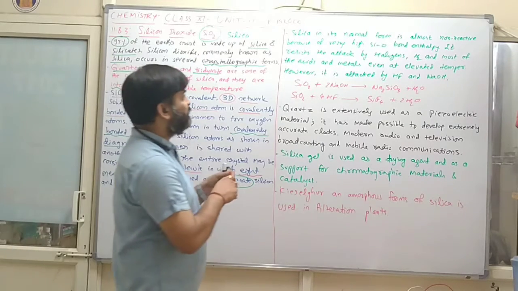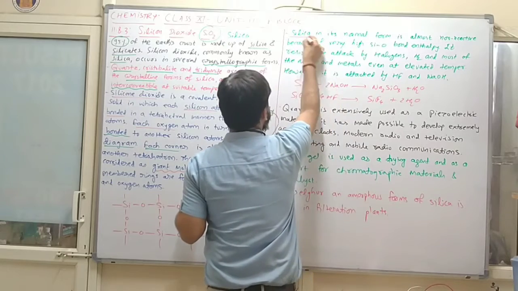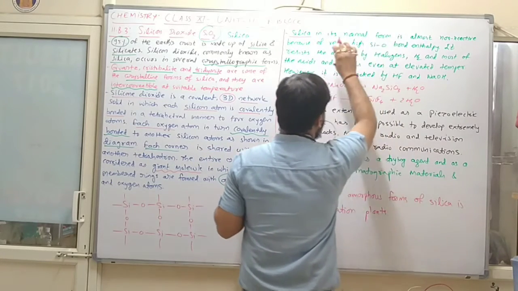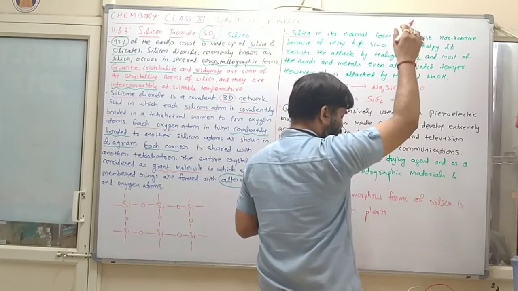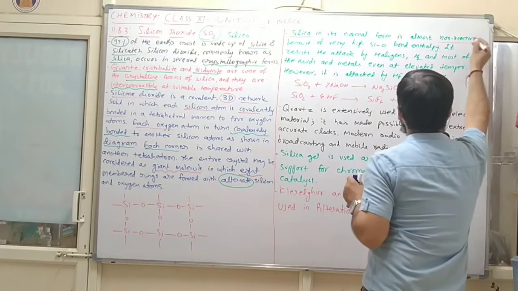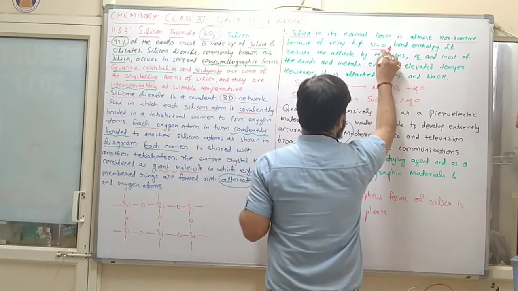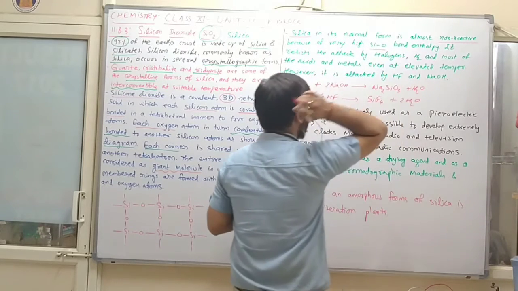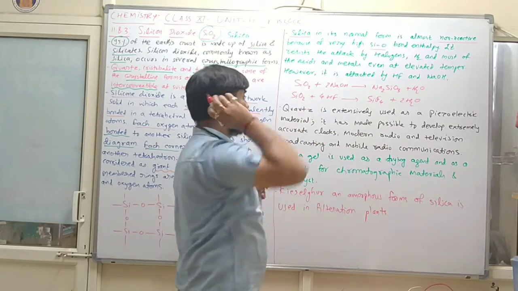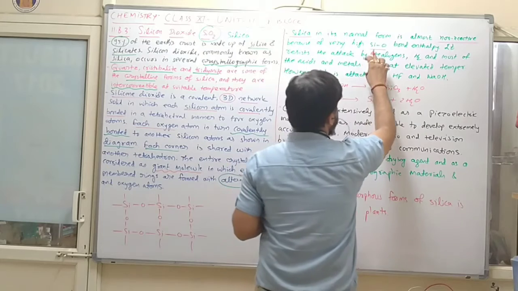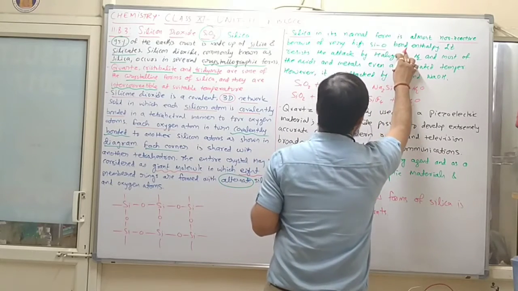Now this is silica. Silica in its normal form is almost non-reactive because of very high silicon-oxygen bond enthalpy.